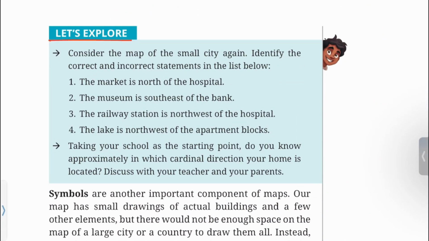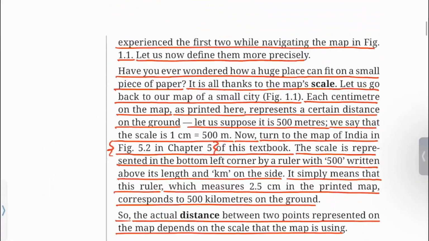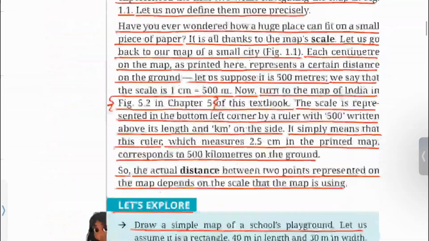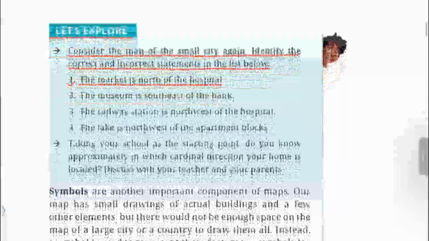Let's explore. Consider the map of the small city again. Identify the correct and incorrect statements in the list below. 1. The market is north of the hospital. The market is in the south of the hospital. So this statement is incorrect.